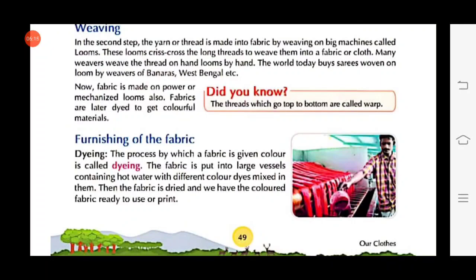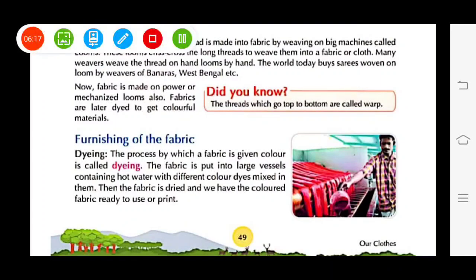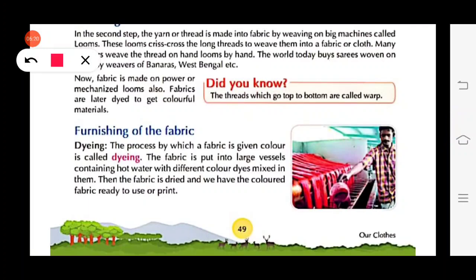Now move to the final step. It is furnishing of the fabric. Dyeing. The process by which a fabric is given color is called dyeing. In this process, the fabric is put into a large pot which contains hot water with different colored dyes. Then the fabric becomes colorful. After coloring the fabric, it is dried and we get the colorful fabric.